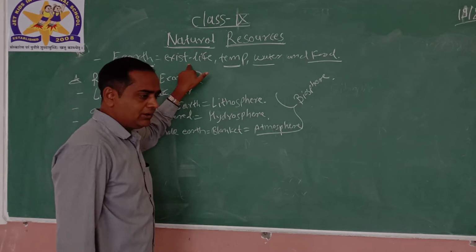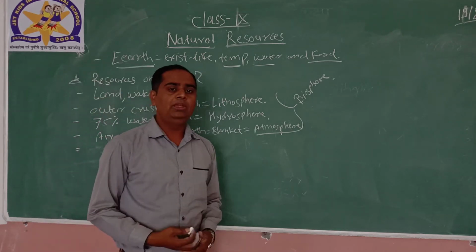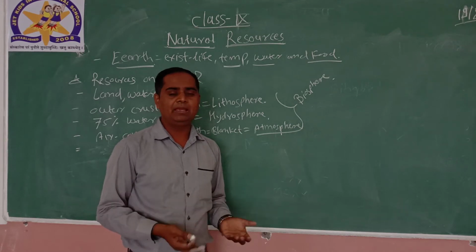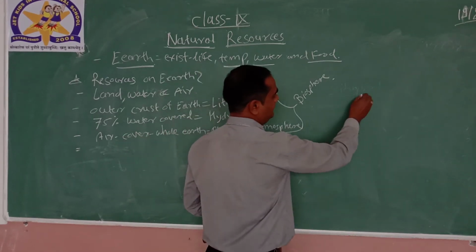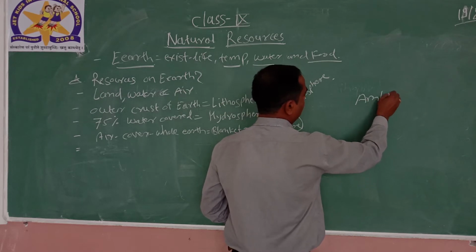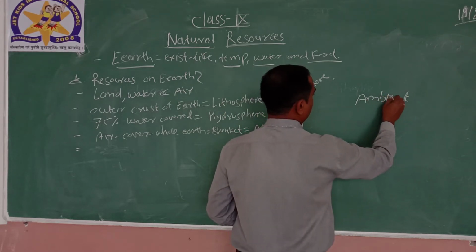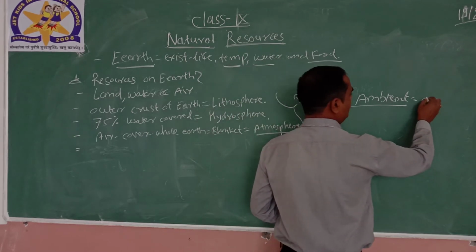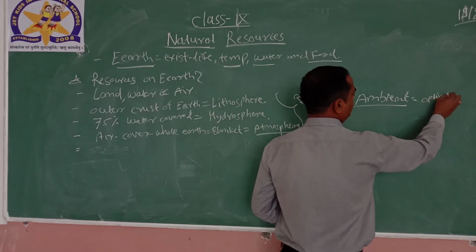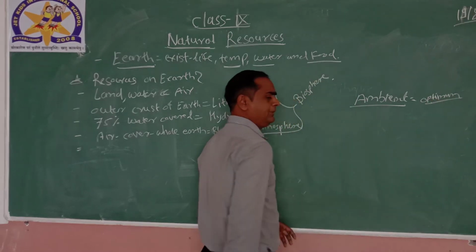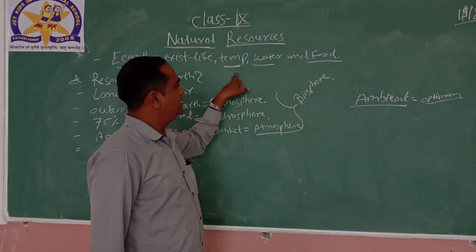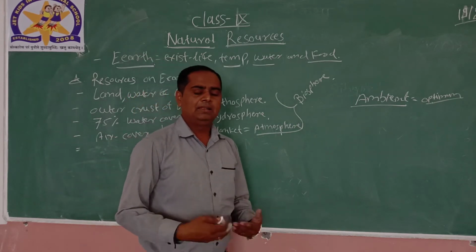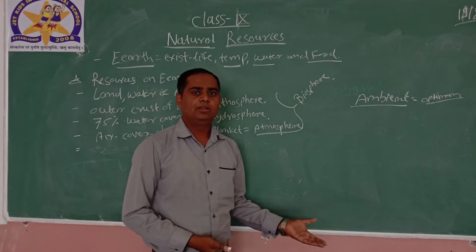As we are living on the earth, all kinds of organisms need ambient temperature. Why am I saying ambient temperature? Ambient means optimum, the specific required temperature. Ambient temperature, water and food are why life exists on the earth.